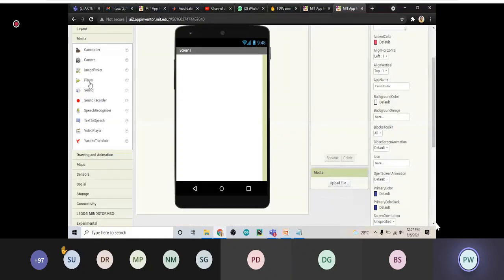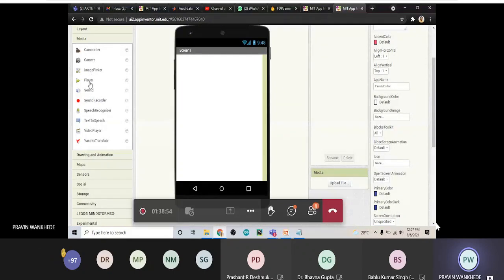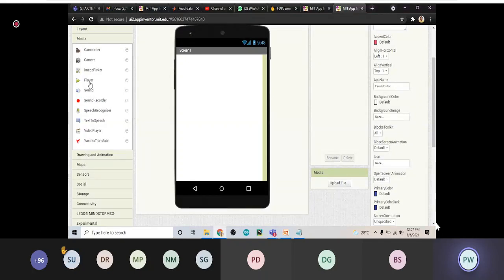You can add the player, so it will play any MP3 sound file. You can add the sound. There will be pre-recorded sound in your mobile that you can play. You can have a sound recorder, speech recognizer, text-to-speech, video player, and so many things are there.